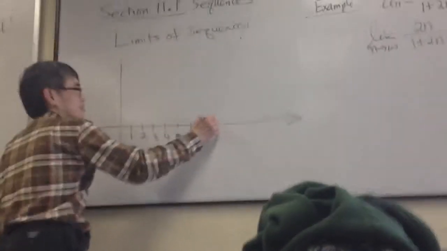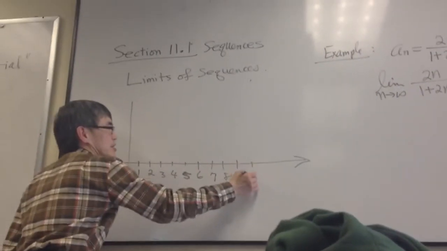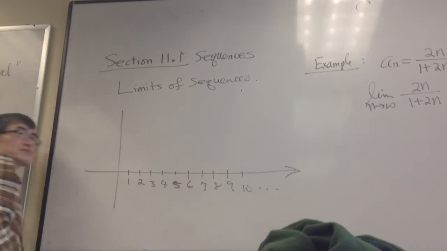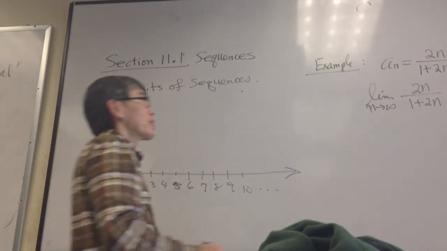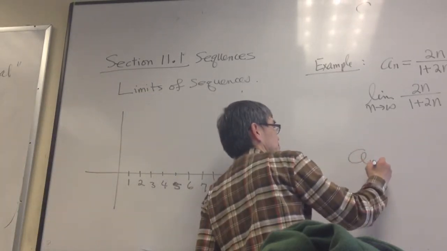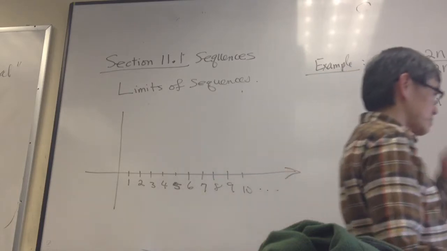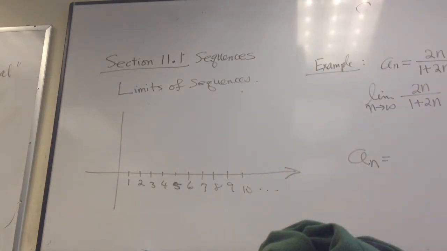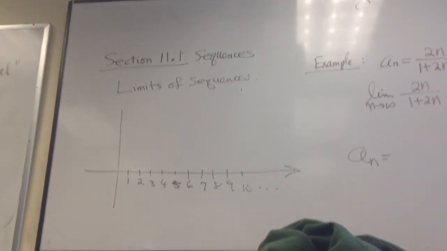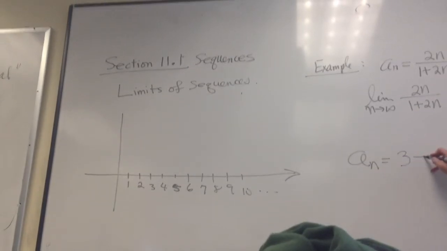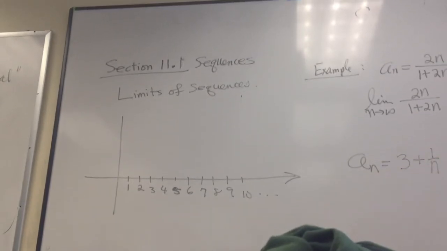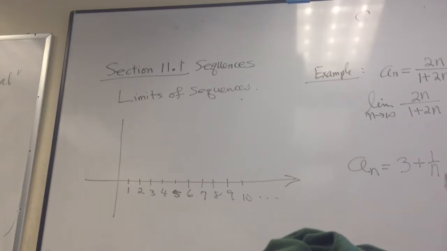6, 7, 8, 9, 10, and so on. And I have an a_n, and this a_n is very simple. It's 3 plus 1 over n. Is that simple enough? Right, so what is the first term?